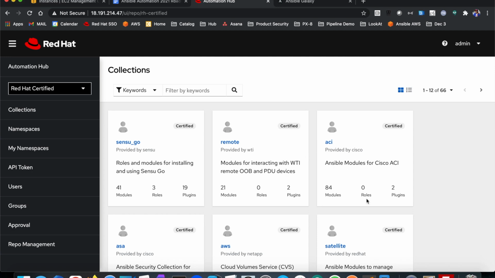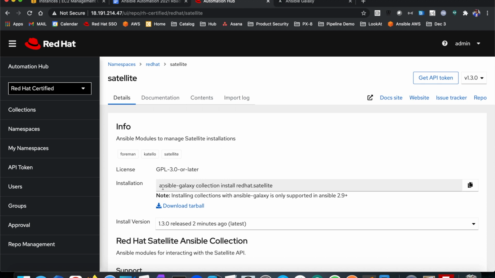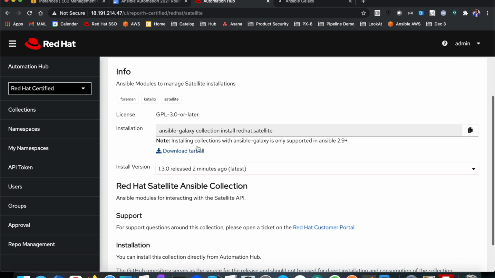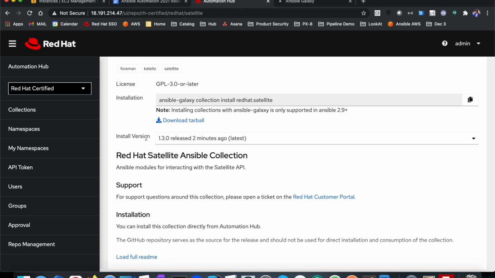For instance, we can select the Red Hat Satellite collection, and we get similar instruction sets as we do at cloud.redhat.com, telling you how to download it using the CLI, or you can download using the tarball, or obviously you can connect your Private Automation Hub directly up to Ansible Tower using credentials, and then Ansible Tower can pull these collections directly from your Private Automation Hub.